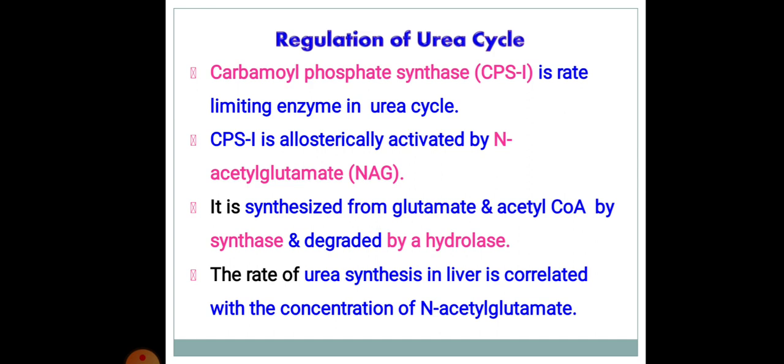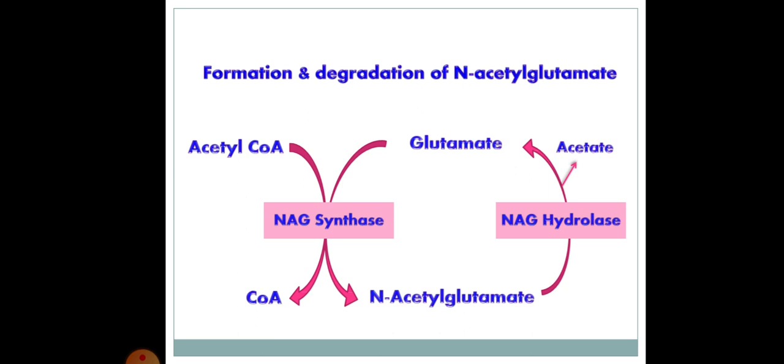Regulation of urea cycle. Carbamoyl phosphate synthase, CPS1, is the rate limiting enzyme in the urea cycle. CPS1 is allosterically activated by N-acetyl glutamate, NAG. It is synthesized from glutamate and acetyl-CoA by a synthase and degraded by a hydrolase. The rate of urea synthesis in the liver is correlated with the concentration of N-acetyl glutamate. Formation and degradation of N-acetyl glutamate: acetyl-CoA is converted to CoA by NAG synthase using glutamate. Glutamate is converted to N-acetyl glutamate, and by NAG hydrolase we will be getting acetate.